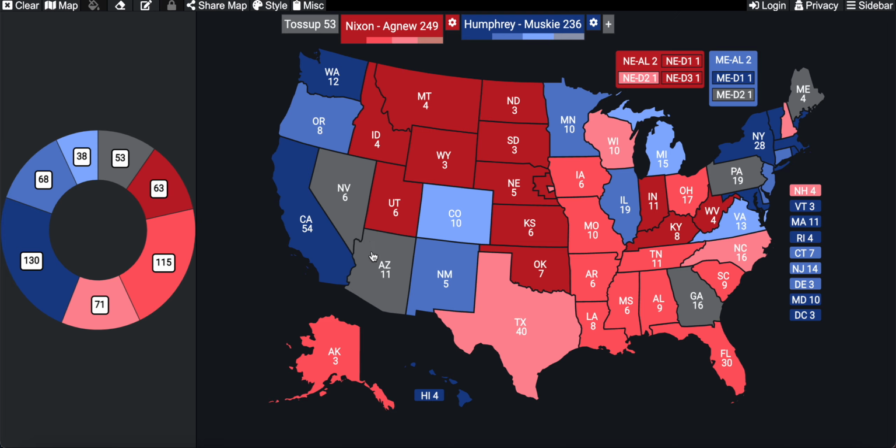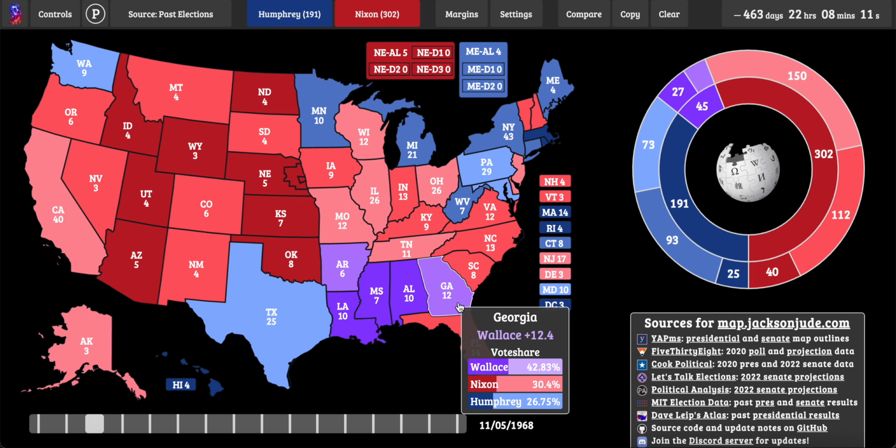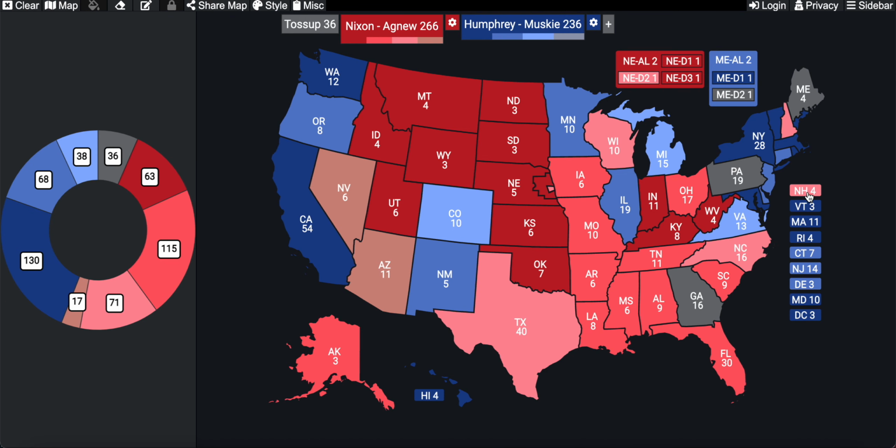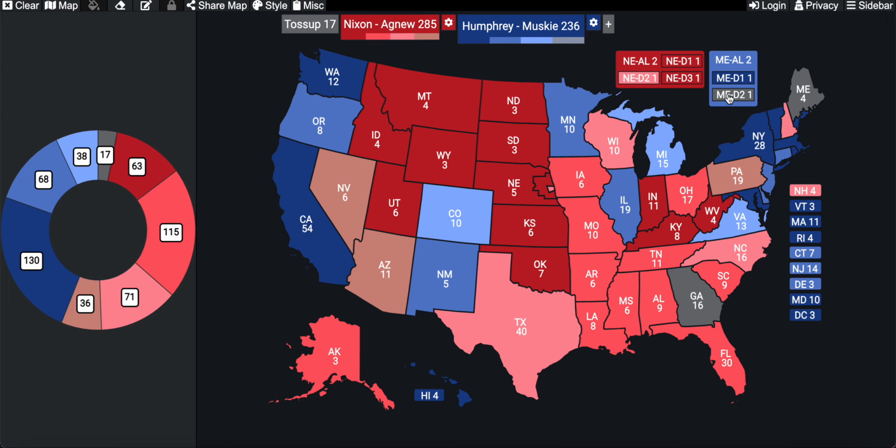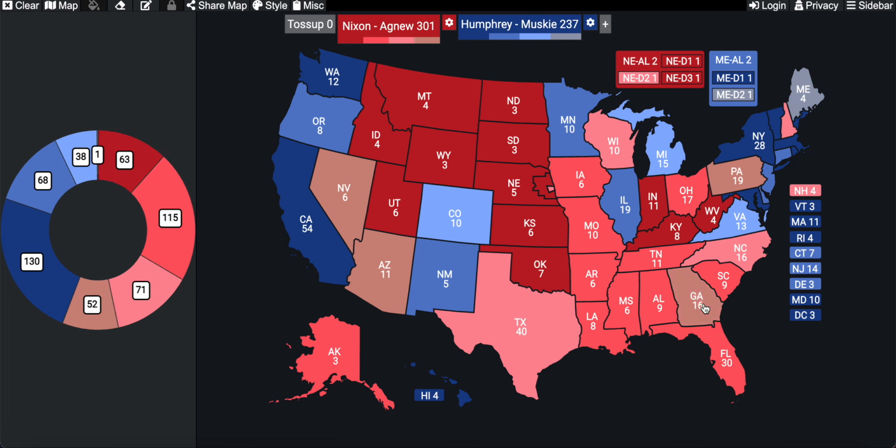So, for the tilt states for Richard Nixon, those would be the states of Arizona, Nevada. Let's see about Georgia. In Georgia, Hubert Humphrey got about 26%, Richard Nixon got about 30%, George Wallace got 42%. I'll save Georgia for the last one. And then Pennsylvania would be tilt, and Hubert Humphrey would win Maine District 1 by a tilt, and Richard Nixon would win Georgia by a tilt margin.